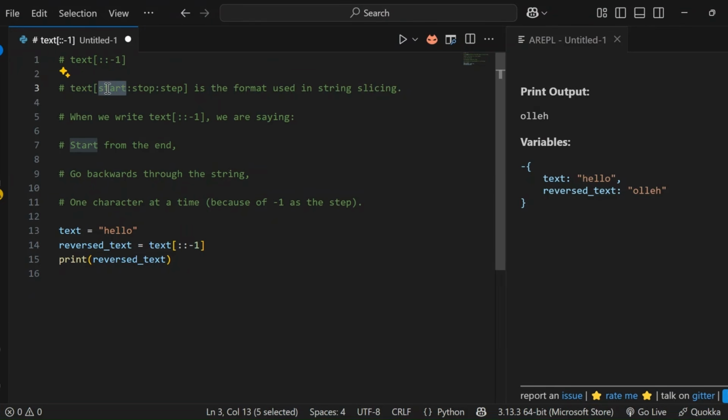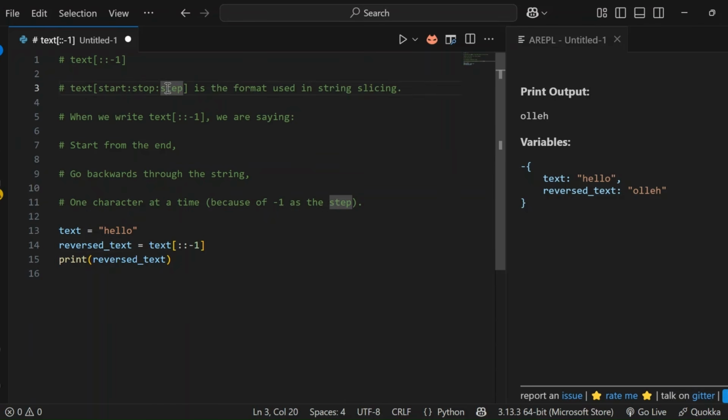First one is start. This is where the slice will begin. In text[::-1], we didn't write any value before the first colon. So Python starts from the end of the string by default when the step is negative. Next one is stop. This tells Python where to stop the slicing. Again we left it empty. When the step is negative, this means Python will stop when it reaches the beginning of the string.